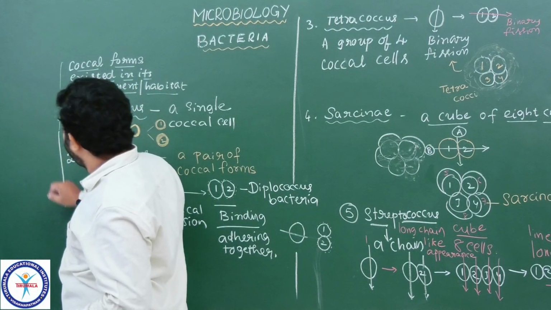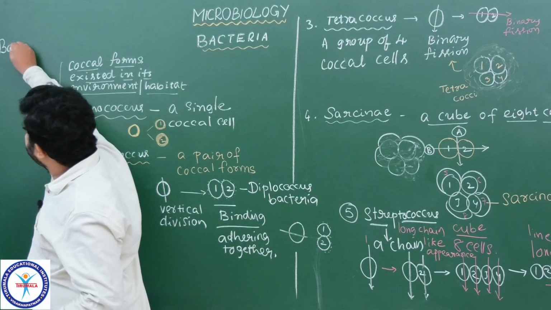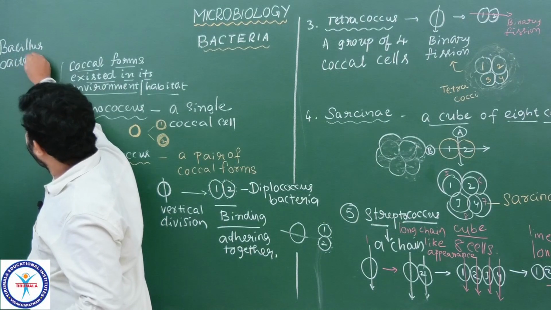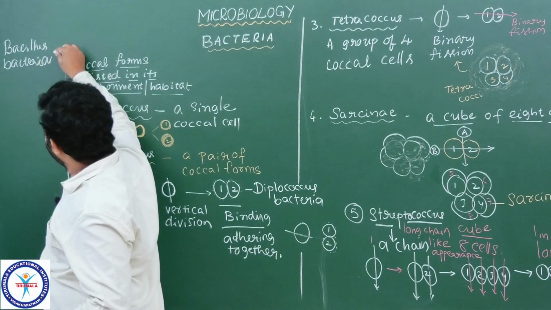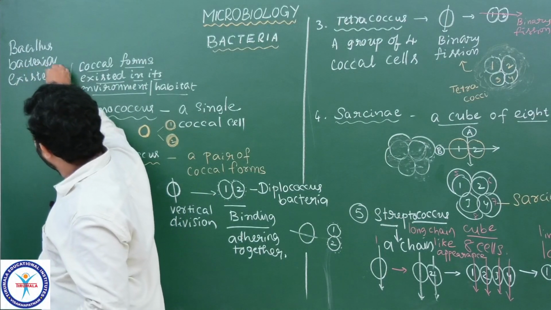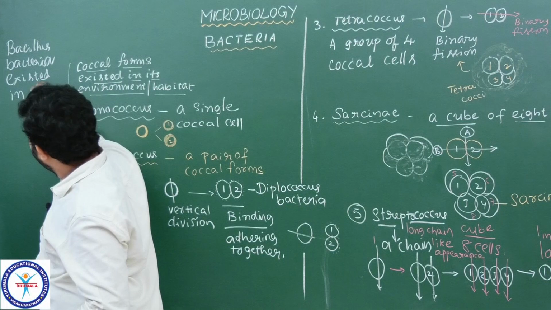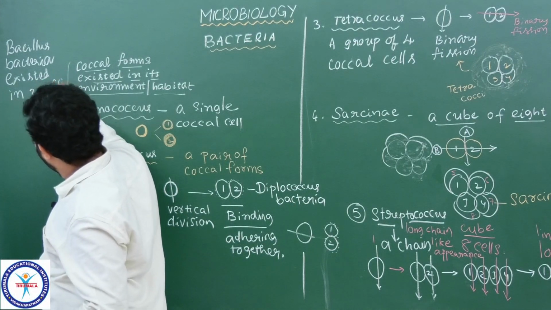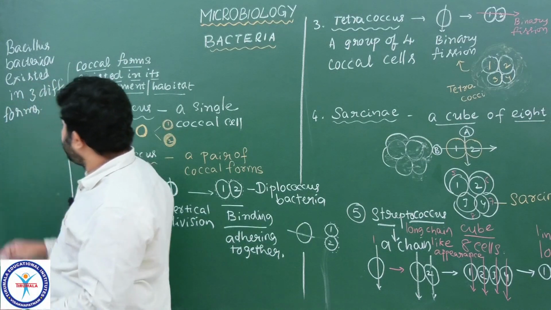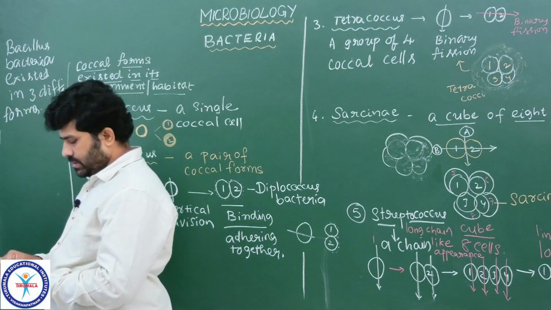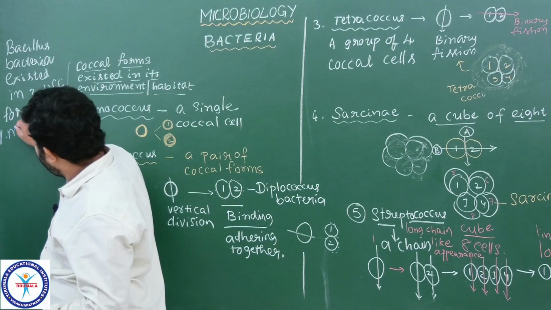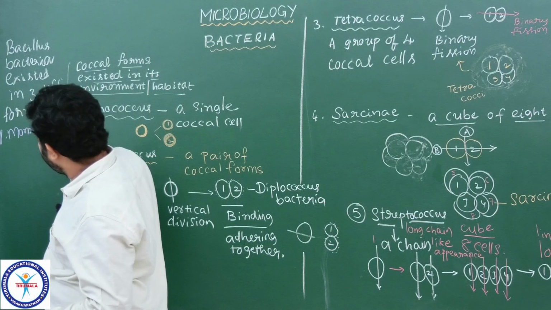Here we see 3 different arrangements of bacteria. Bacillus bacteria exist in 3 different forms. Simply remember that the first one is monobacillus.